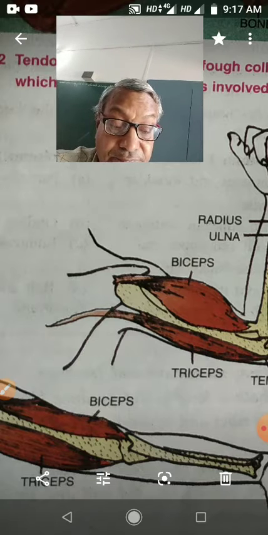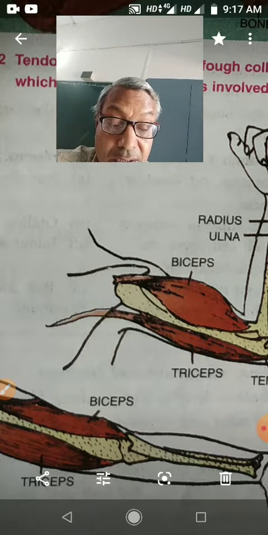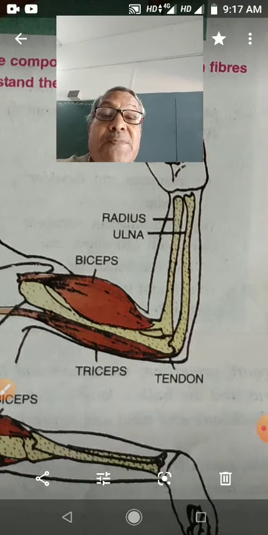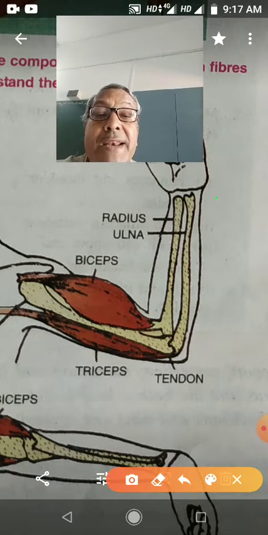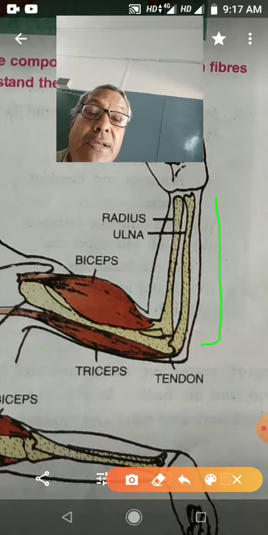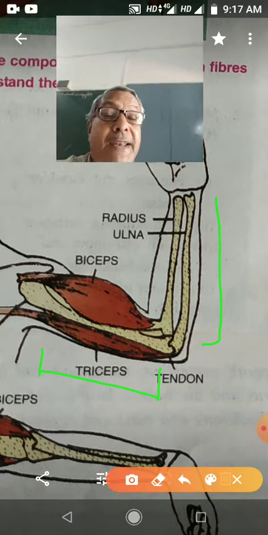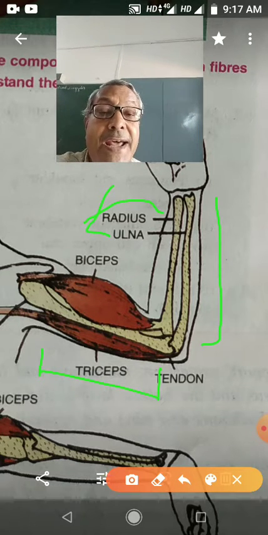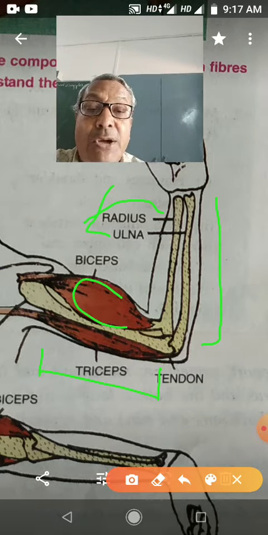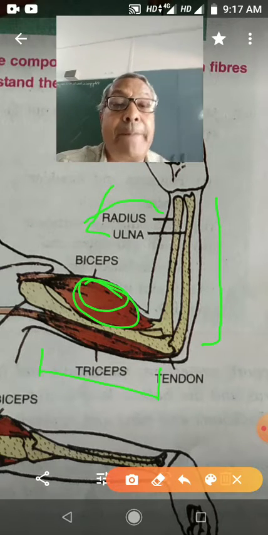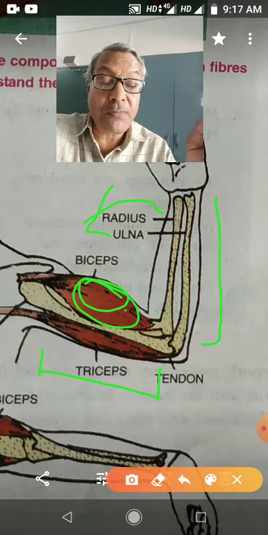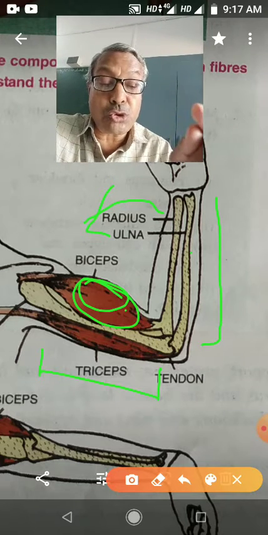Biceps muscles bend the lower arm over the upper arm. See, this portion is the lower arm and this portion is called the upper arm. When the lower arm is going to bend over the upper arm, then biceps muscles will contract. These muscles are biceps. When biceps muscles contract, the lower arm is going to move